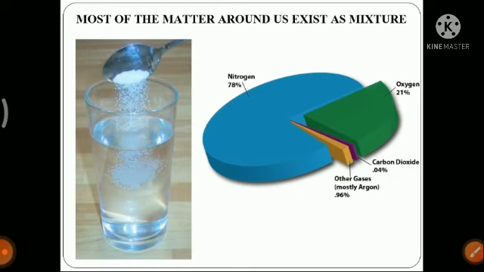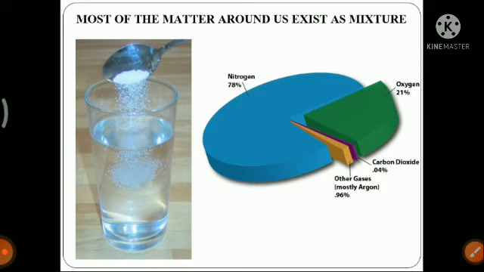They are not a pure single matter, but a mixture of different matters. And this is what is called a mixture.